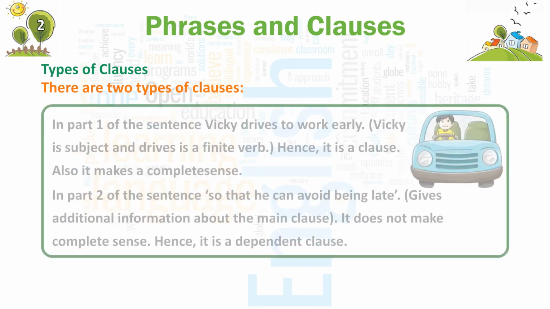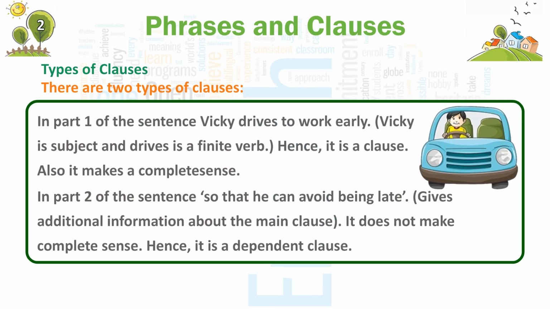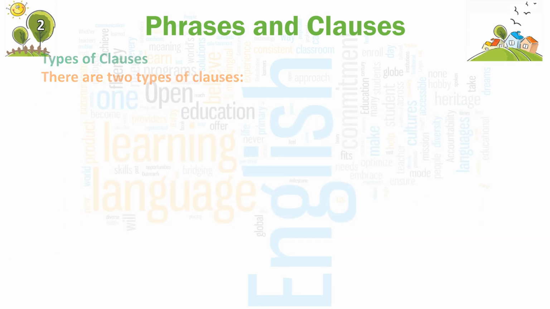In part 1 of the sentence, Vicky drives to work early, Vicky is subject and drives is a finite verb. Hence, it is a clause. Also, it makes complete sense. In part 2, so that he can avoid being late, gives additional information about the main clause. It does not make complete sense. Hence, it is a dependent clause.